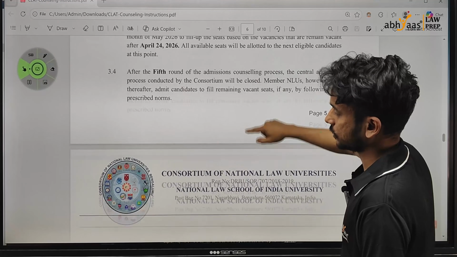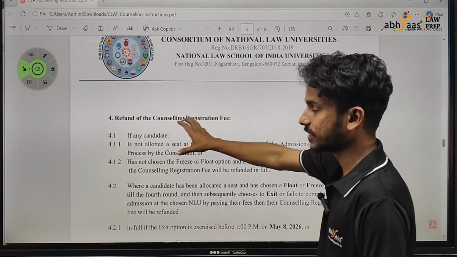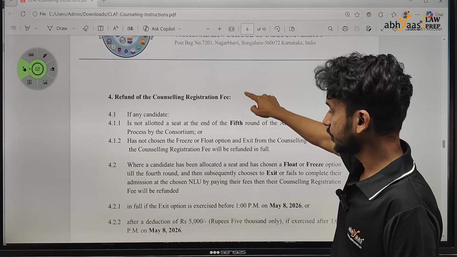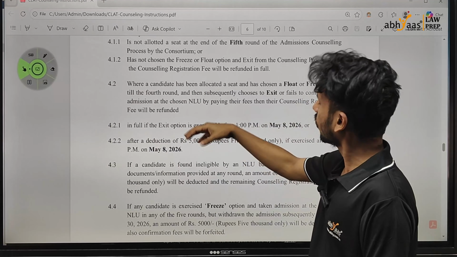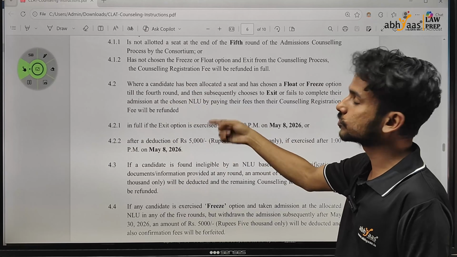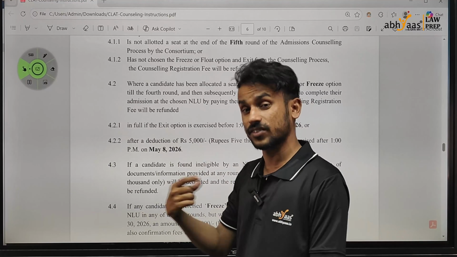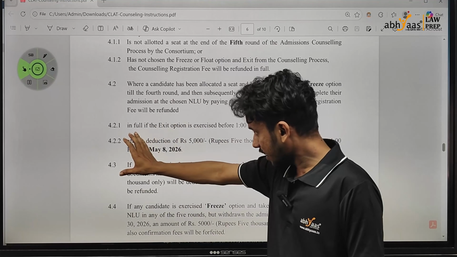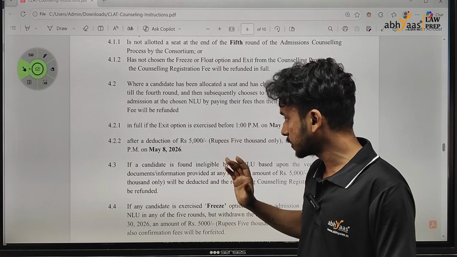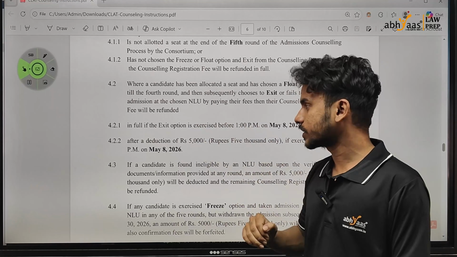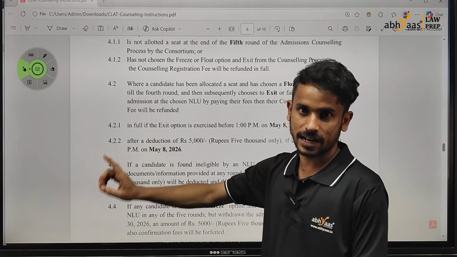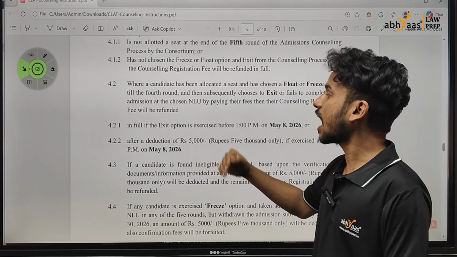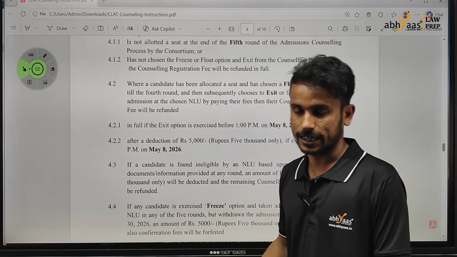The fourth aspect, the fourth title, is regarding the refund. If you see here, if you have opted for float, freeze, or say for that matter freeze only, because with float you will still have chances for upgrade even in the 4th and 5th list. Say in the first 3 rounds you have opted for freeze and now you decide that you don't want this NLU, still you will get a refund provided you do it before May 8th. If you do it afterwards, a deduction of 5,000 will be made.